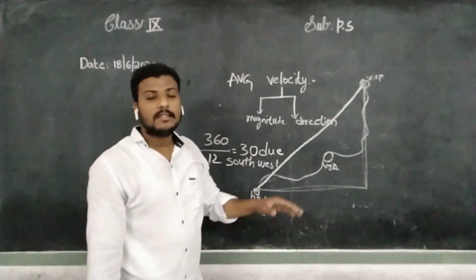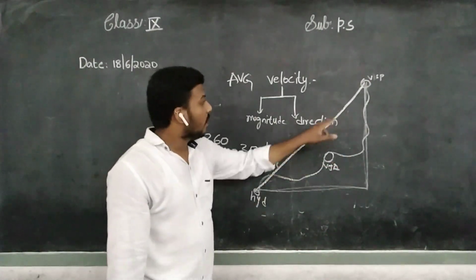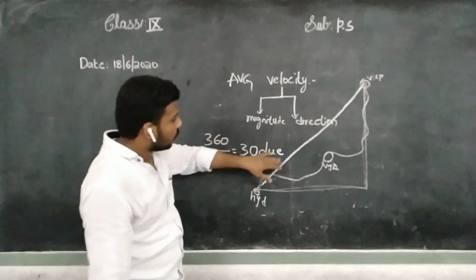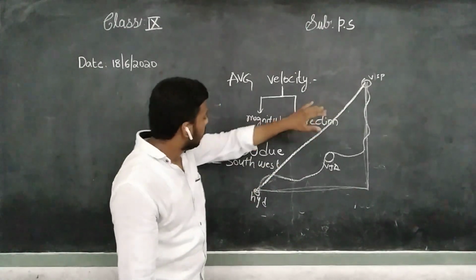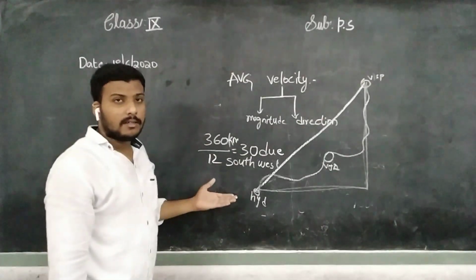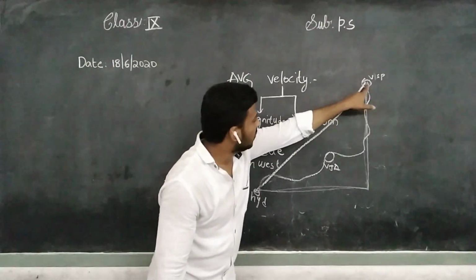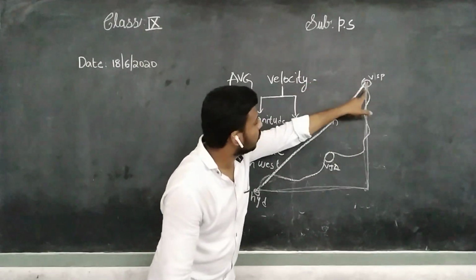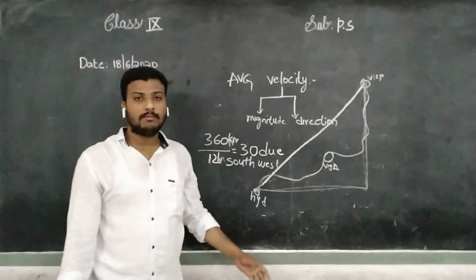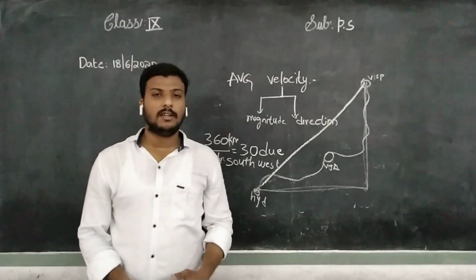Distance means the actual path covered by a body. And what is displacement? The shortest distance covered, for which we got 360 kilometers. Then the time period is the same, 12 hours. What is the direction? It is southwest. From this you can understand clearly. We'll see the next topic in the next class, children. Thank you.